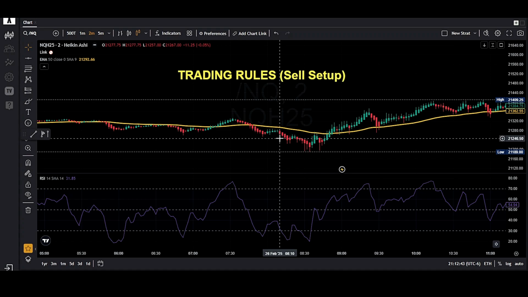Over here we do see the value is 31.85, and if we go back to previous candles, we see 38.96. So it was up, and now it is decreasing. It means it has selling momentum, so that fulfills our condition. Now we can take the trade.